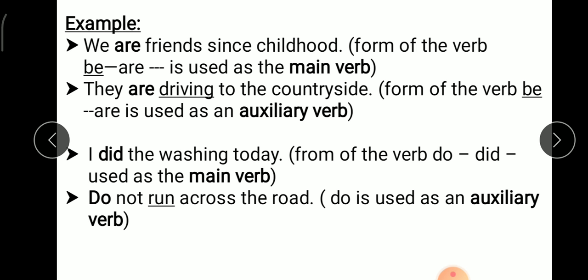Next example, I did the washing today. Now did is used here as a main verb. Second example, do not run across the road. Now here do is used as an auxiliary verb, also called a helping verb, with the main verb run. So this way auxiliary verbs can also be used as main verbs and it is also used as helping verbs.